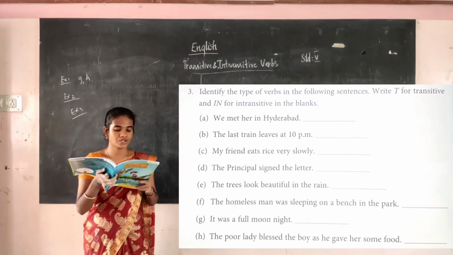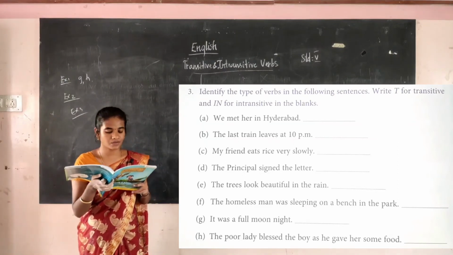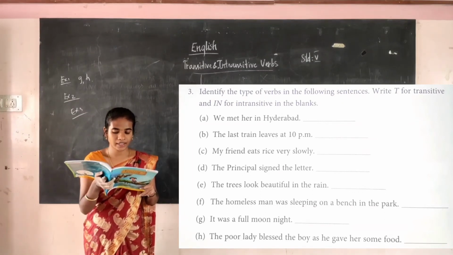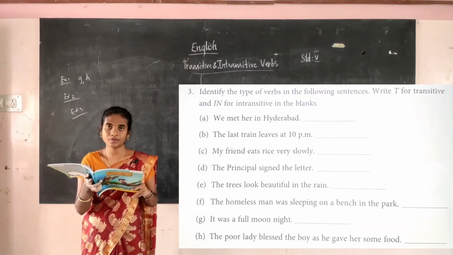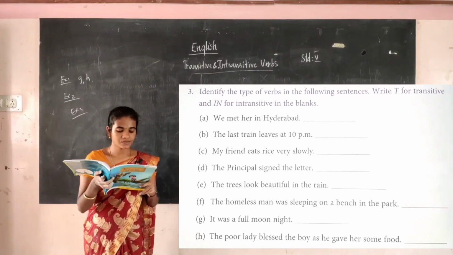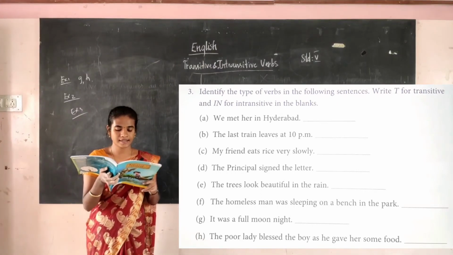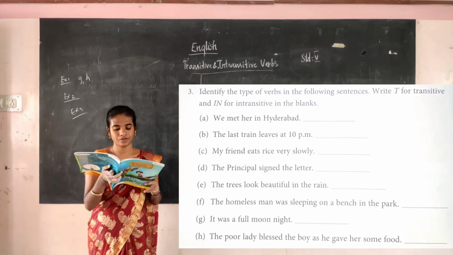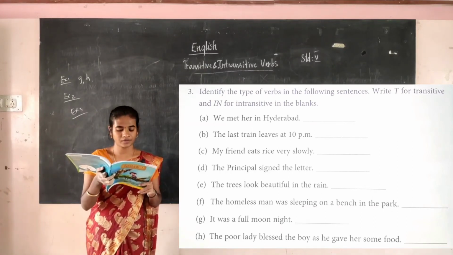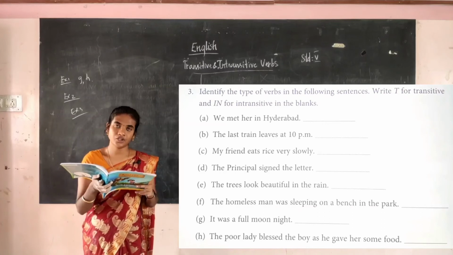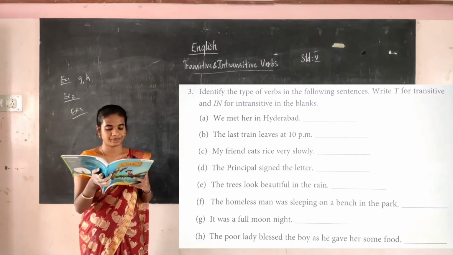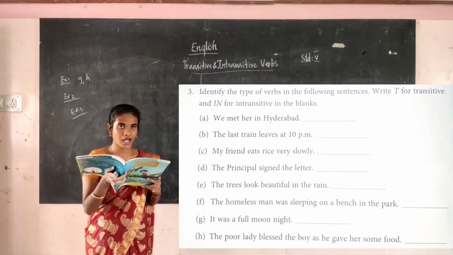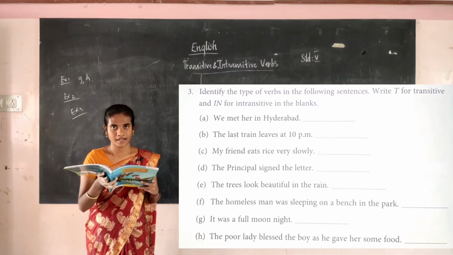The trees look beautiful in the rain. It's an intransitive verb. Then F, the homeless man was sleeping on the bench in the park. It's also an intransitive verb. It was full moonlight. It's an intransitive verb. The lady blessed the boy as he gave her some food. So here there are two verbs. What are the verbs? Blessed, gave. Blessed what? It also has an object. So it is a transitive verb.